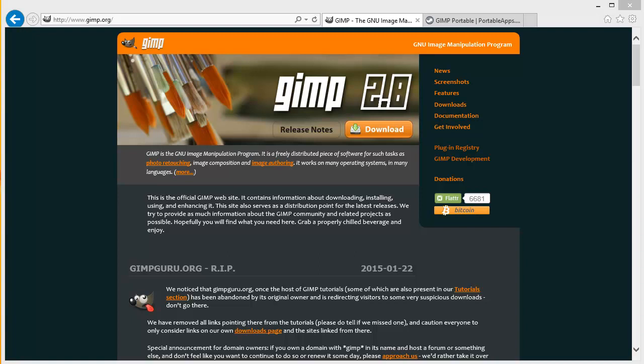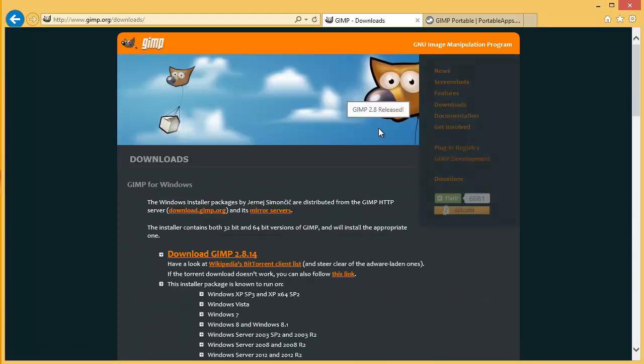What we're going to be learning in this course is GIMP, and we're going to be working with version 2.8. The first thing you're going to want to do, if you don't have it already, is download and install GIMP. To do this, you just have to go to gimp.org, and then you'll see the download button. We're going to be working with the Windows version since I don't use either Macs or Linux. So once we go here,